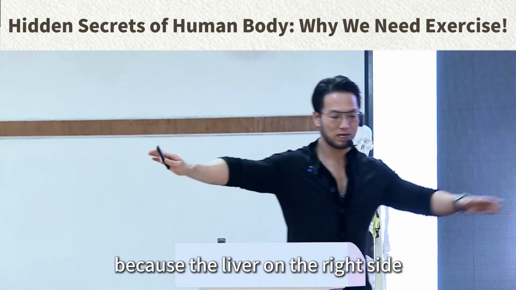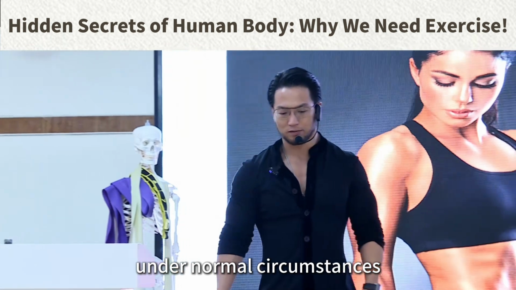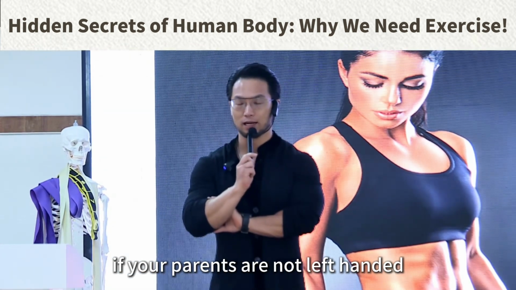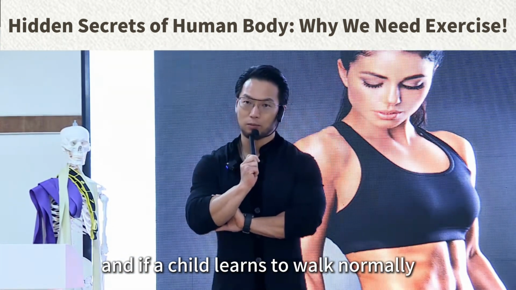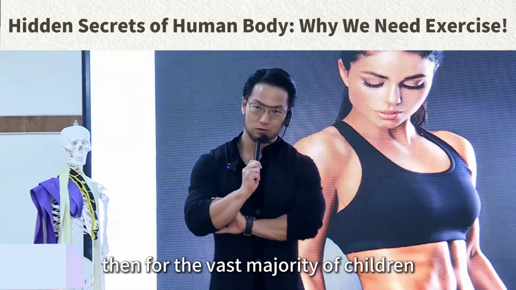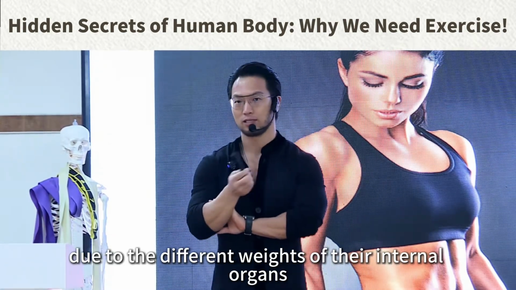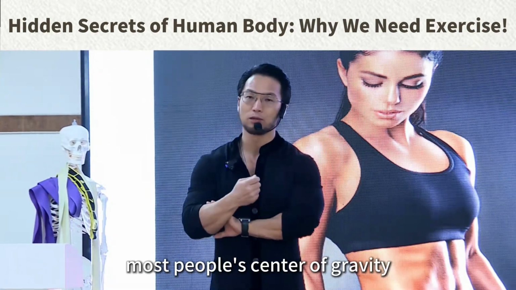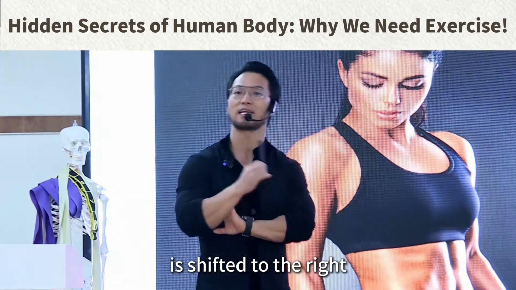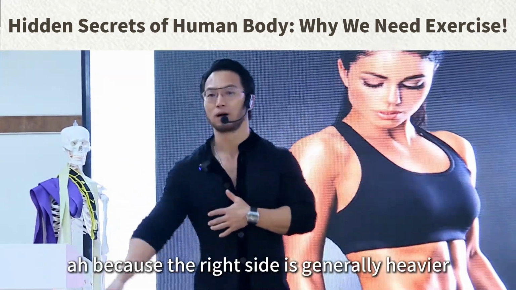Because the liver on the right side is relatively heavy, under normal circumstances, if your parents are not left-handed, and a child learns to walk normally, then for the vast majority of children, from birth to adulthood, due to the different weights of their internal organs, most people's center of gravity is shifted to the right. Because the right side is generally heavier.